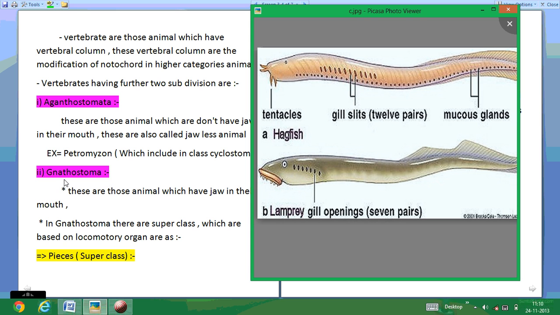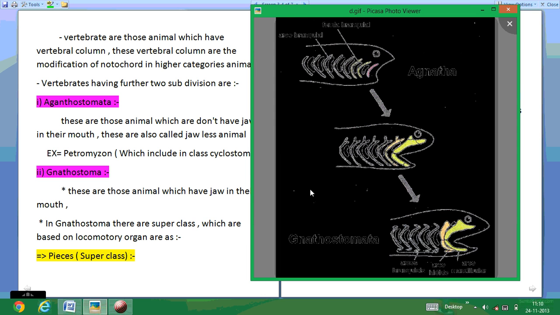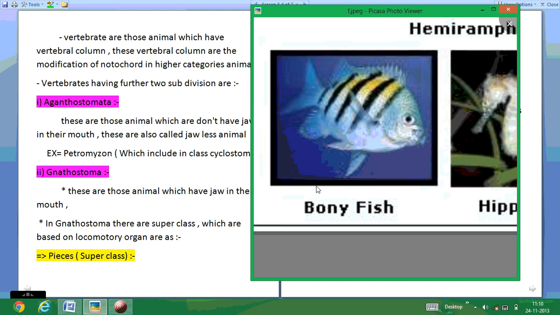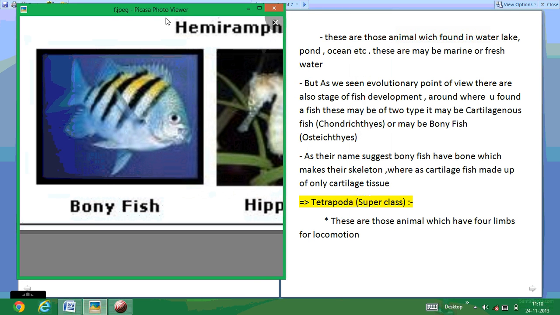Then we talk about the Gnathostomata. The Gnathostomata are those animals which have a jaw in their mouths. These Gnathostomata are divided into two main groups. Firstly, Pisces. The Pisces are those animals which live in marine or freshwater conditions, mainly found in places where water is present.